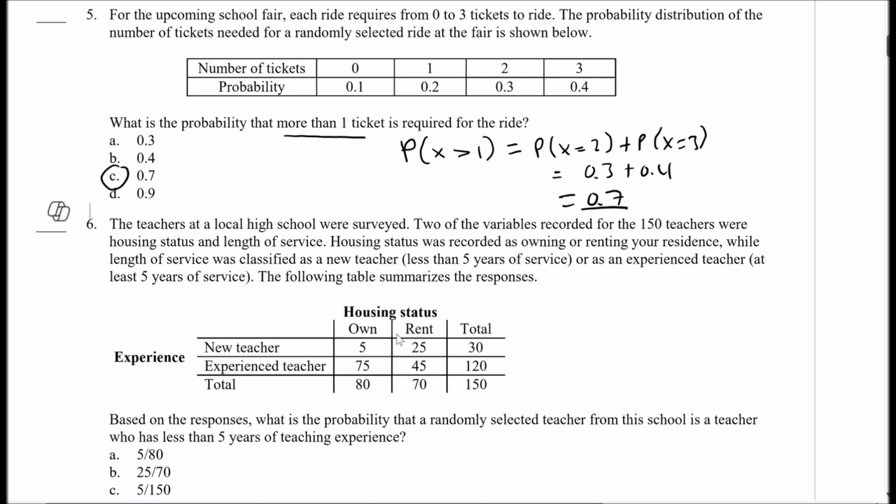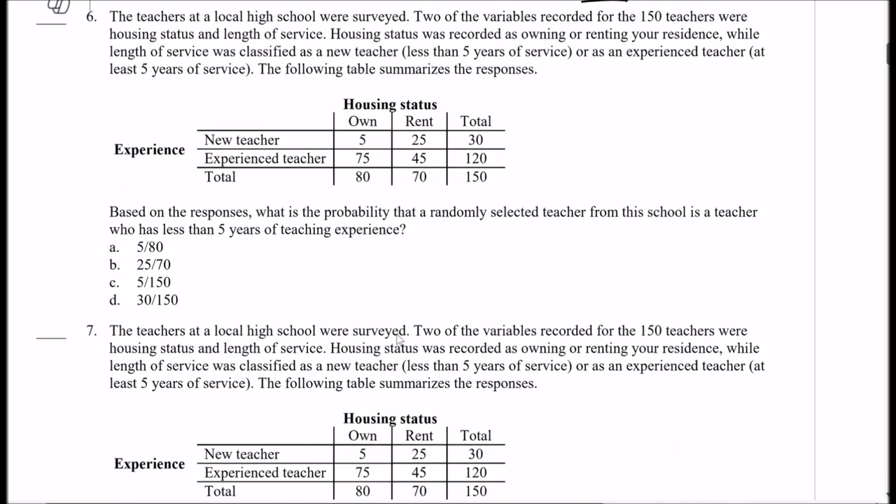All right, number 6. The teachers at a local high school were surveyed. 2 of the variables recorded for the 150 teachers were housing status and length of service. Housing status was recorded as owning or renting your residence, while length of service was classified as a new teacher, less than 5 years of service, or as an experienced teacher with at least 5 years. All right, so based on the responses, what is the probability that a randomly selected teacher from this school is a teacher who has less than 5 years of experience?